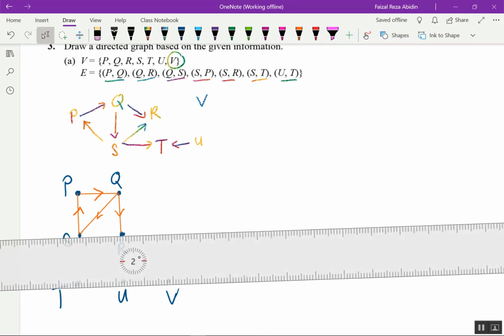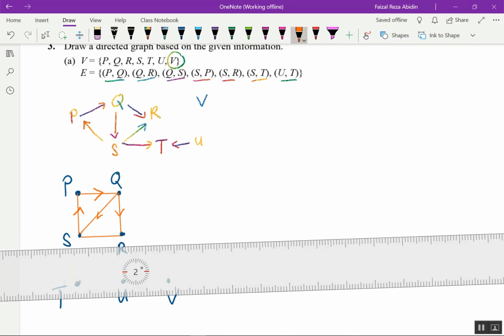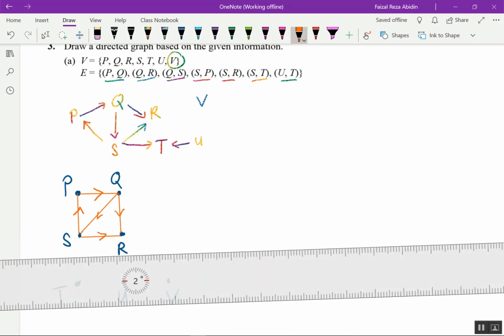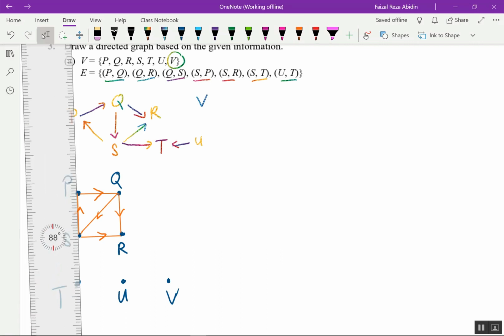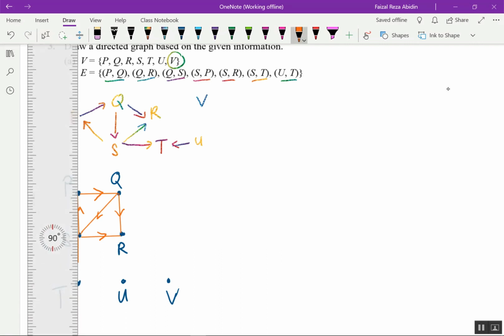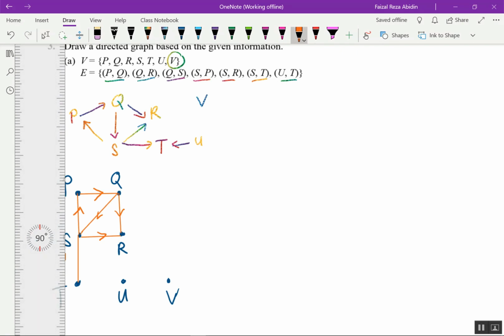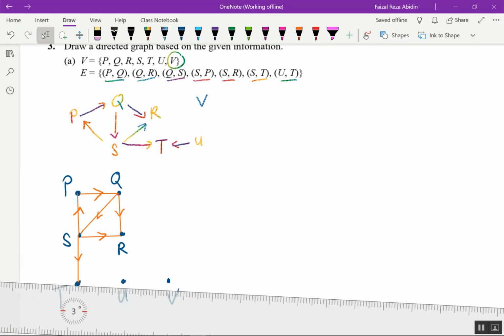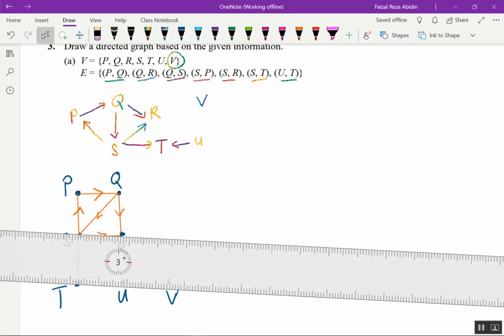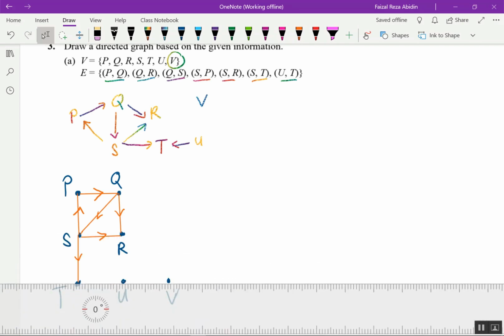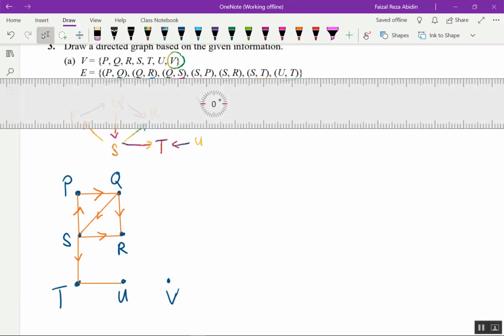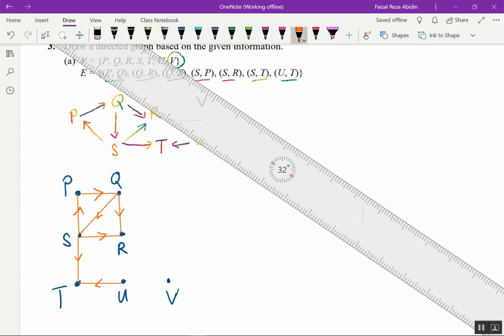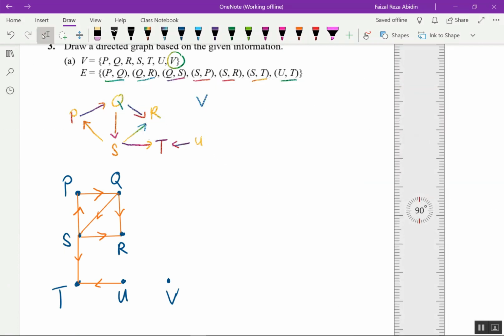S to R over here. My direction SR, S to T, ST. And then UT, U and T over here. So this one is our directed graph.